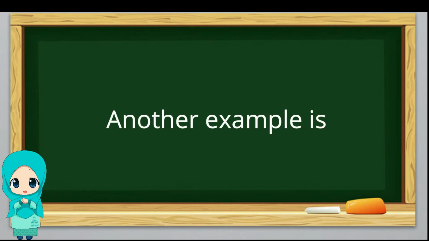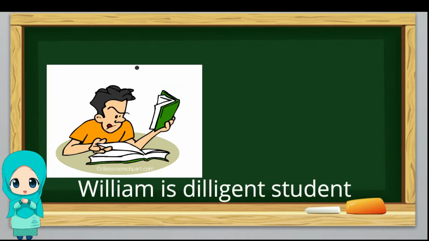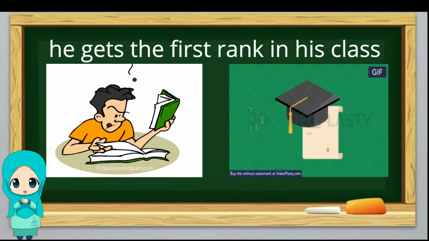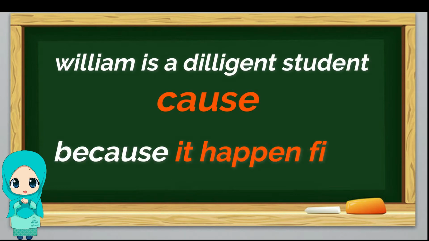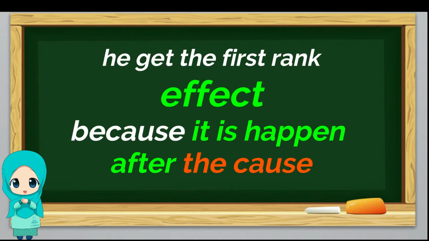Another example is, William is a diligent student. He gets the first rank in his class. William is a diligent student is the cause and it happens first. While he gets the first rank in his class is the effect and happens after the cause.